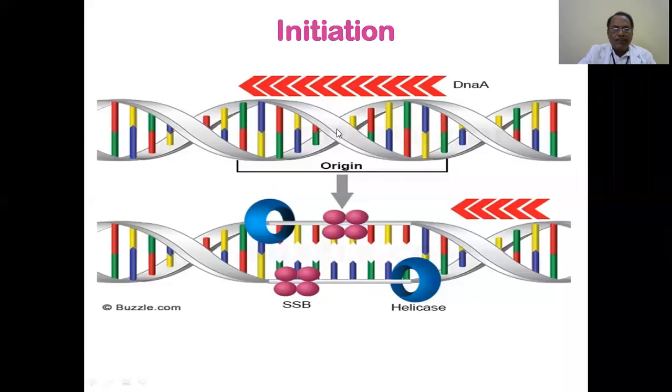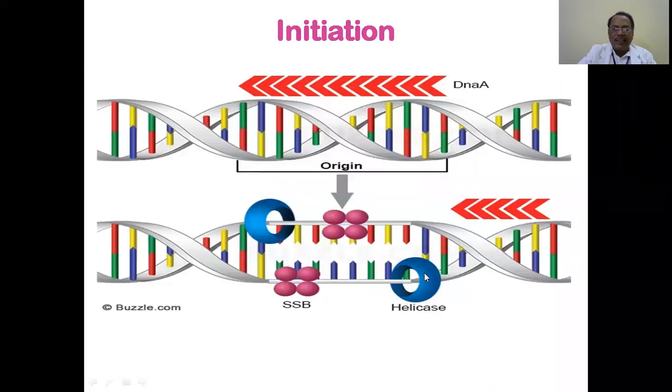Once this site has been identified, the DNA and other proteins slowly stretch these two strands apart. This stretching process is done by two important enzyme molecules, one on either side, and this is what is called helicase. Helicase on the left and right, both sides, unwinds it completely, opening it out.